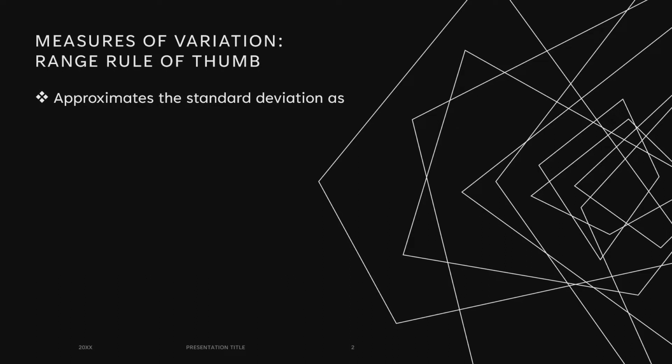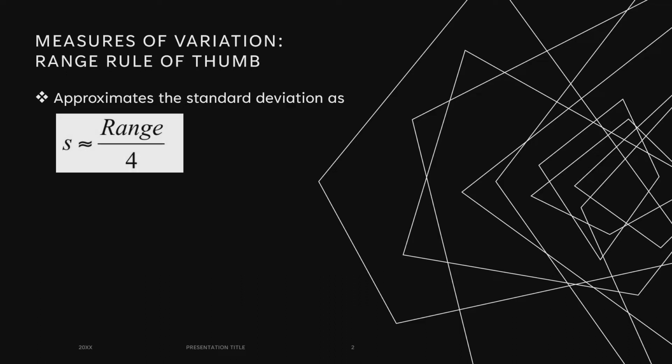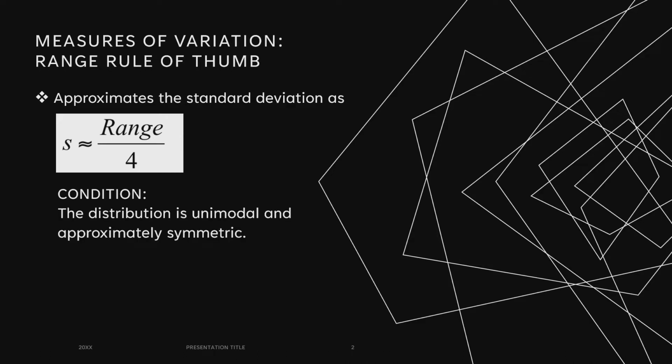So next we have another measure of variation called the range rule of thumb. This range rule of thumb basically approximates the standard deviation with this formula: s is approximately equal to range divided by 4. The condition to use this formula is that the distribution is unimodal and approximately symmetric. This range rule of thumb is also a simple way to estimate the range using the standard deviation. It tells us that the range is around 4 times the standard deviation in most cases. So if our standard deviation is 2, then our range is probably about 8.